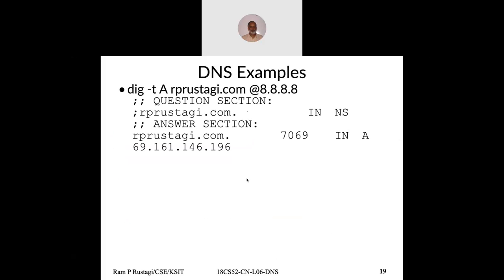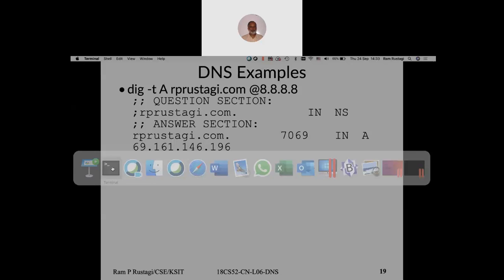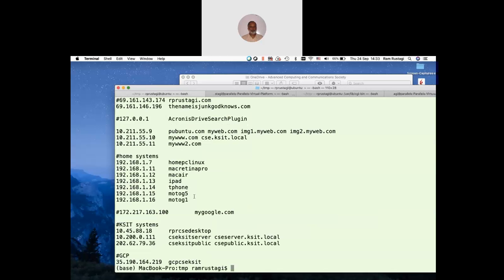So let me try to give an example there. Let's say dig is a tool which you can use to get DNS information. So I can say dig -t a google.com.